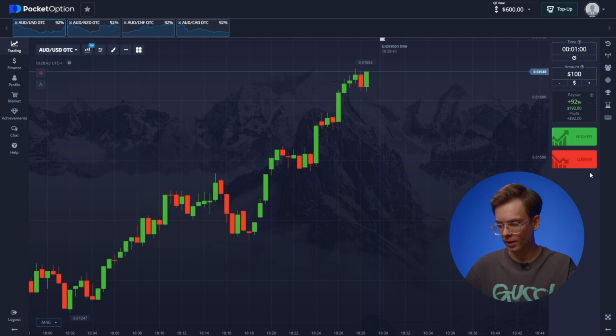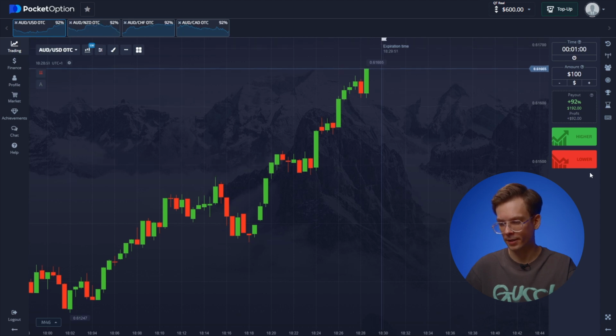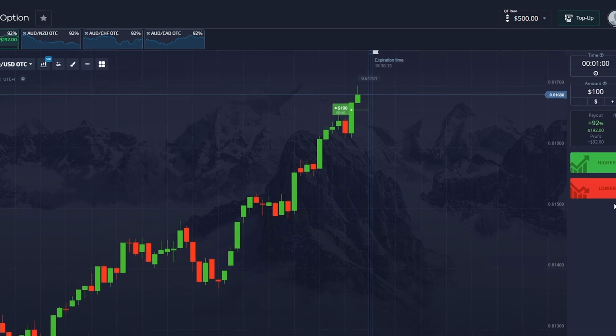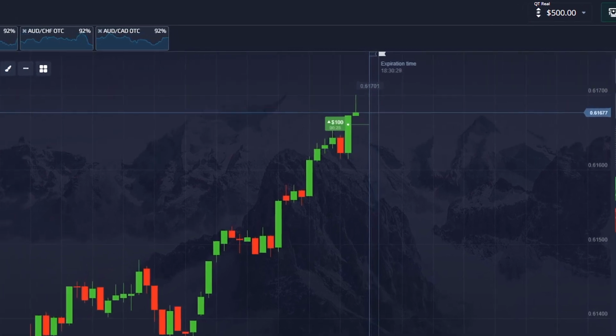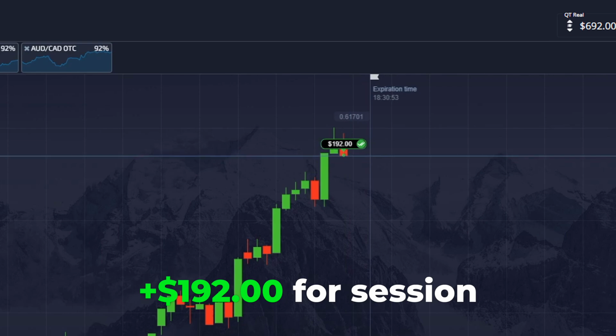The Australian dollar and the US dollar. The chart is showing a nice upward trend with strong green signals confirming it. Let's go for an upward trade. Clicking the button now. High. Great start. The first trade boosts my deposit to $692.